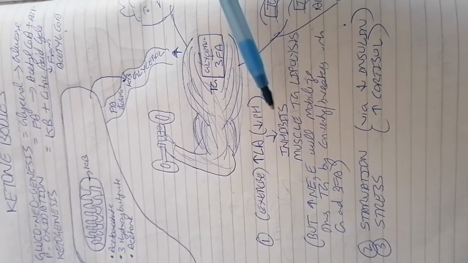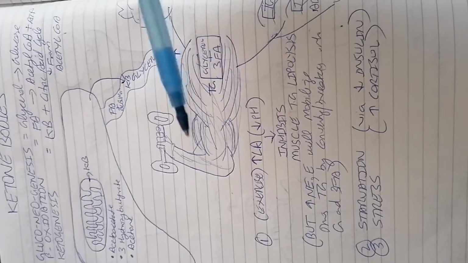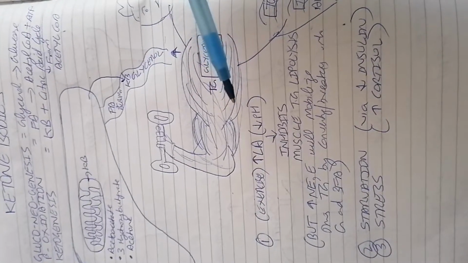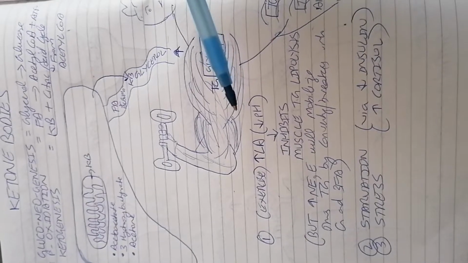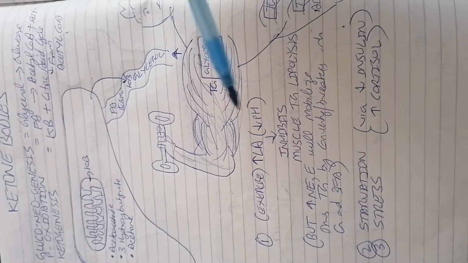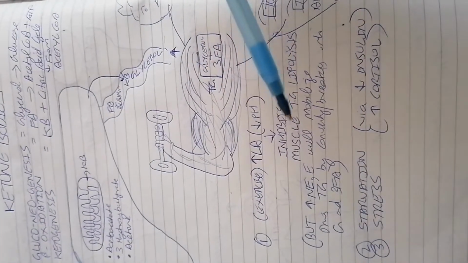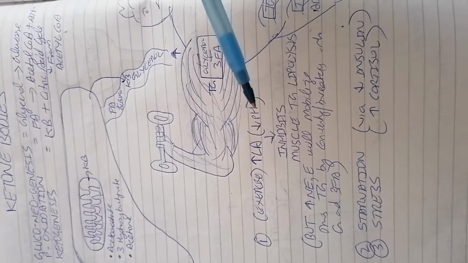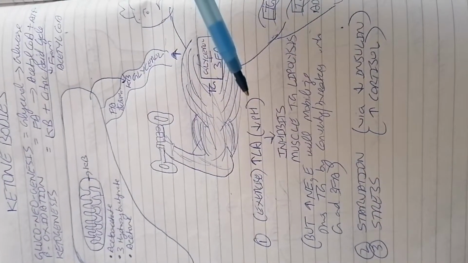So the three things I've talked about are, first, intense exercise. Second, starvation time, when you are fasting and haven't eaten for a few days. And third, when you're at a high stress level, you're stressed out. So in these three cases, ketone bodies are produced.